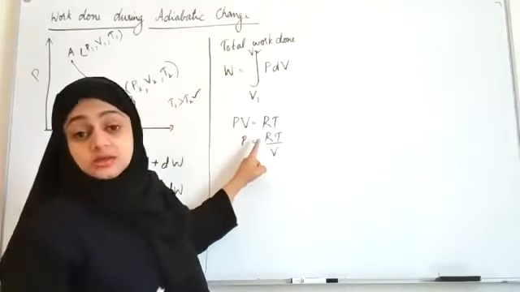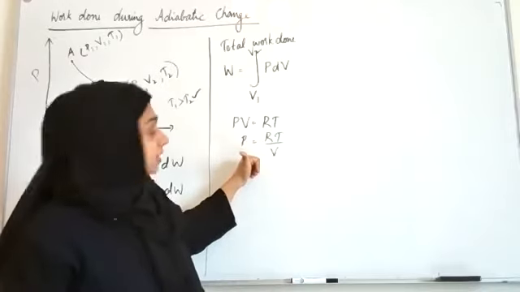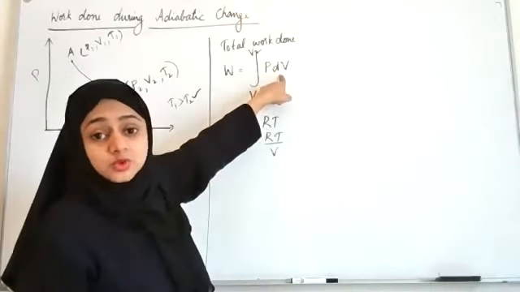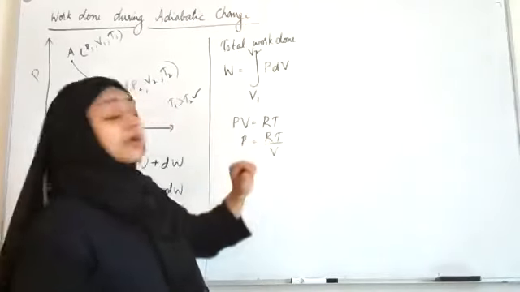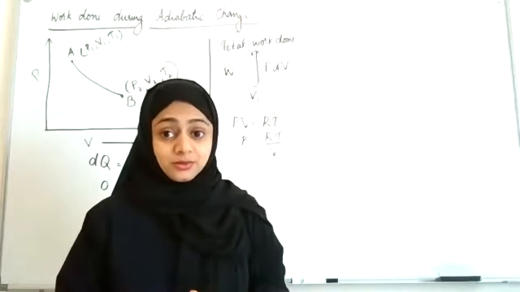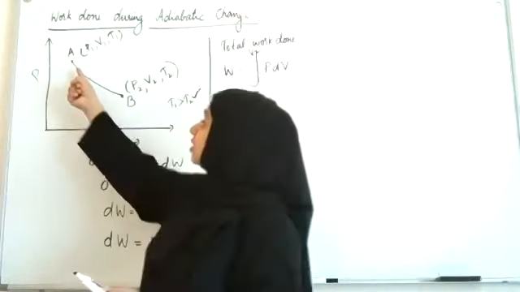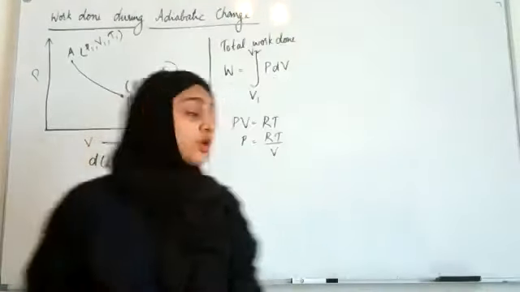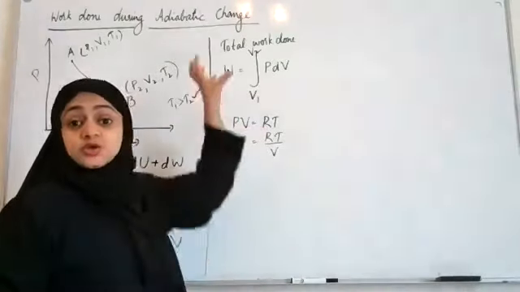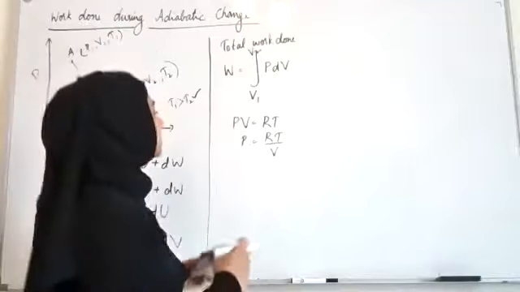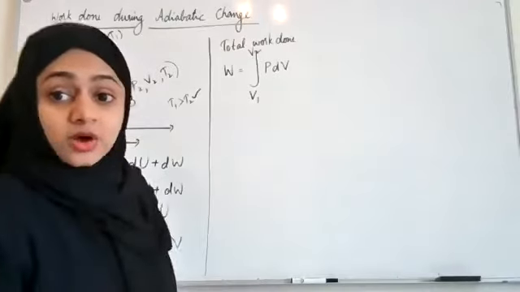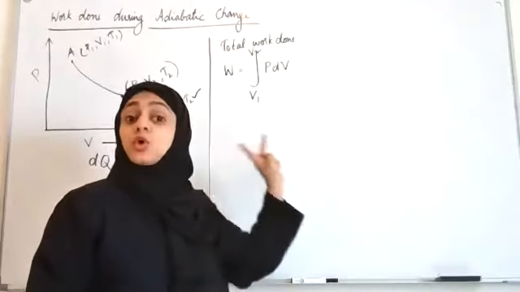R is a constant, no issue. It can be taken out of the integral. Volume, it's integrating with respect to volume, so there is no issue. But temperature, is temperature a constant during this process? No, we saw that the temperature also is changing, right? So I cannot express pressure in terms of temperature to put in this equation. In all earlier derivations, we did so, but we cannot do it here because temperature and pressure both are changing.